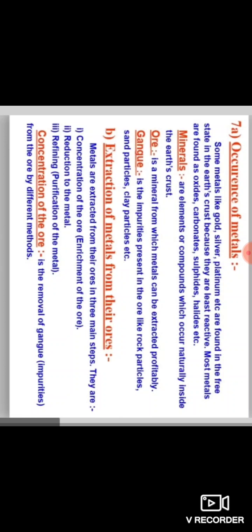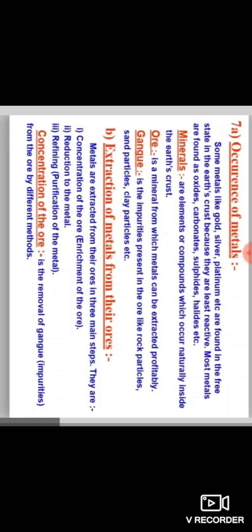Gangue is the impurities present in the ore, like rock particles, sand particles and clay particles.